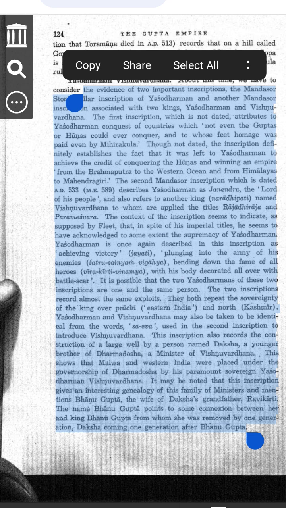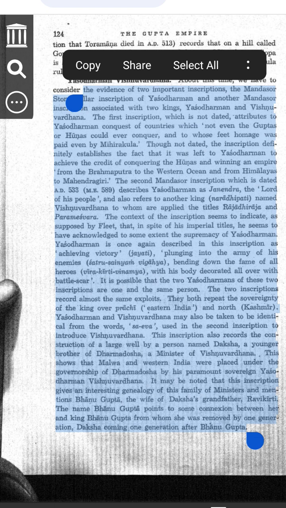Example to understand. Imagine a statue in your city. The statue has an inscription that praises a great warrior. It tells about his victories, his injuries from battle, and his leadership. The inscription also mentions another leader who worked under him. That's exactly what the second Mandsaur inscription does for Yashodharman.